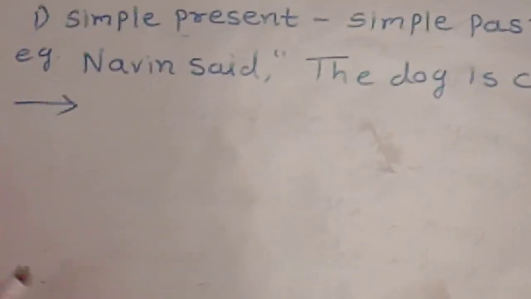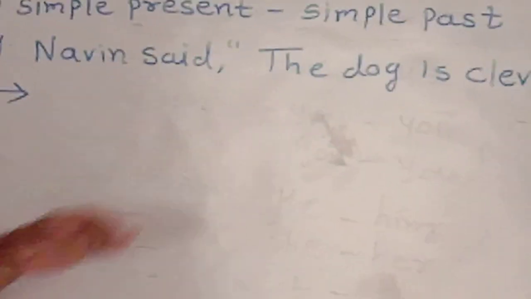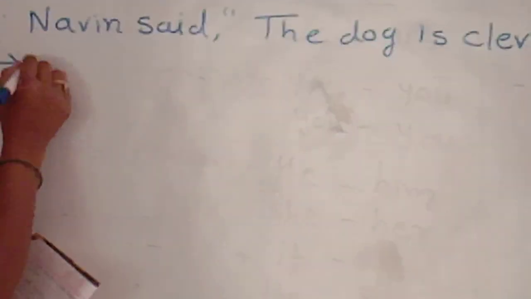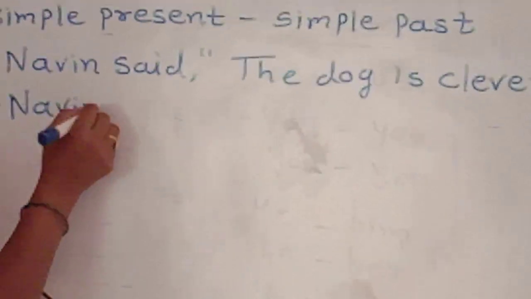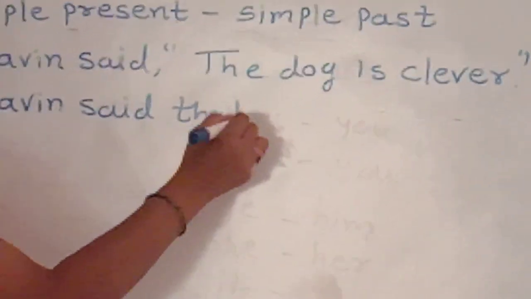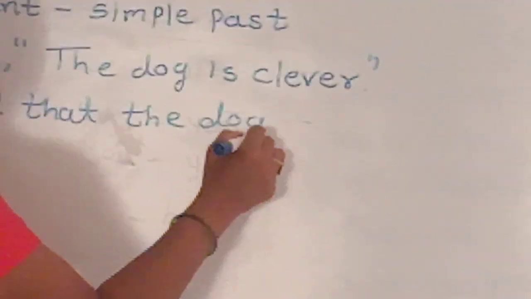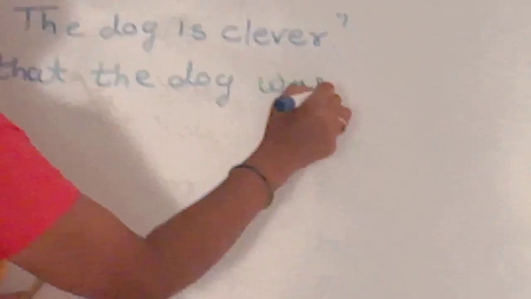While we change this sentence into indirect speech, we have to make some changes. Naveen said, we take here conjunction that according to the rules, that the dog was clever.